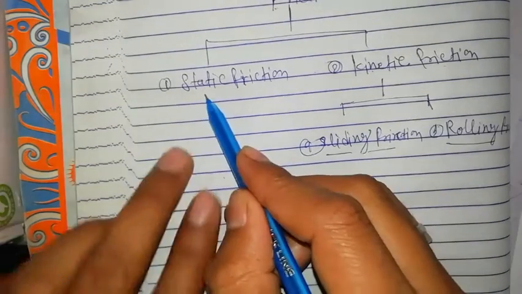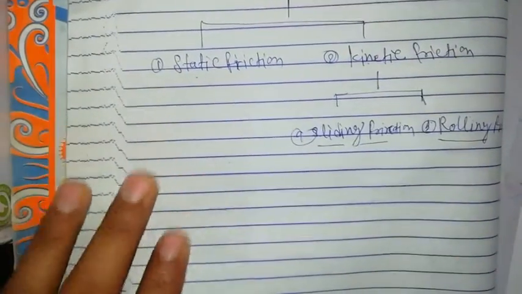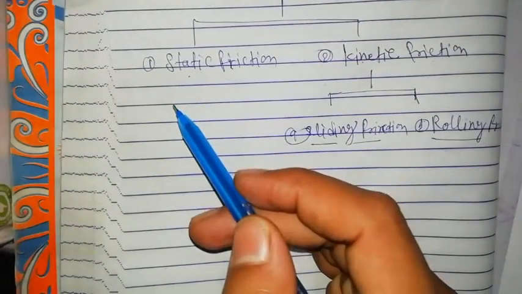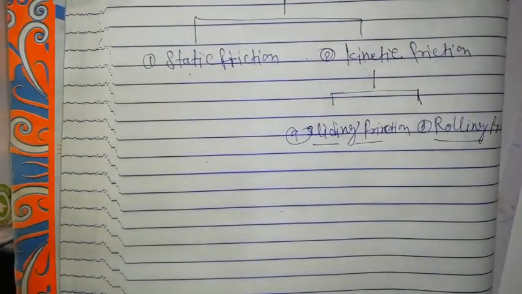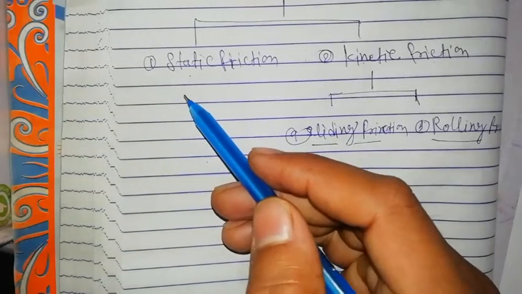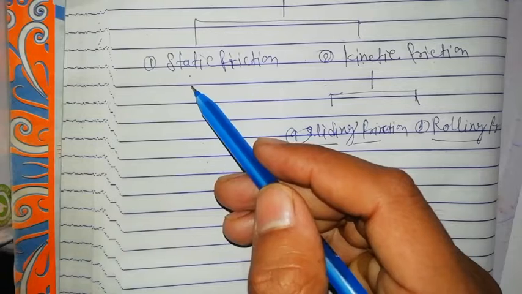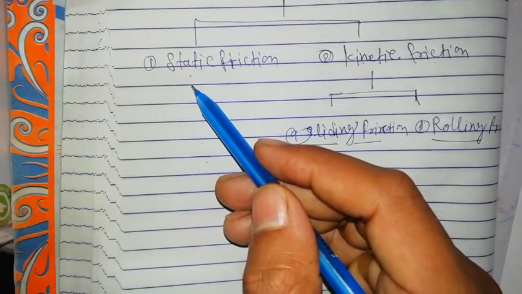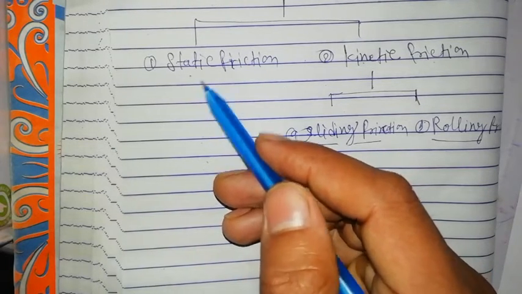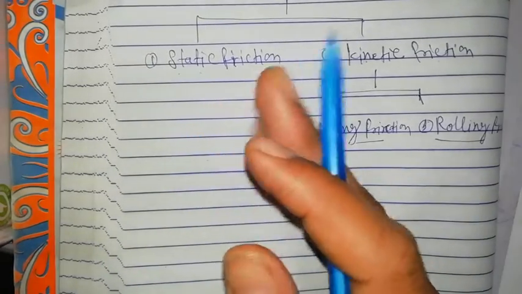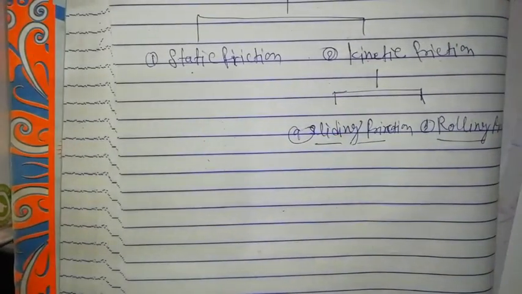Now first, static friction. Listen carefully. If an external force is applied to move a body over the surface of another body in contact, but the body remains at rest, then the force of friction between the surfaces in contact is called static friction.